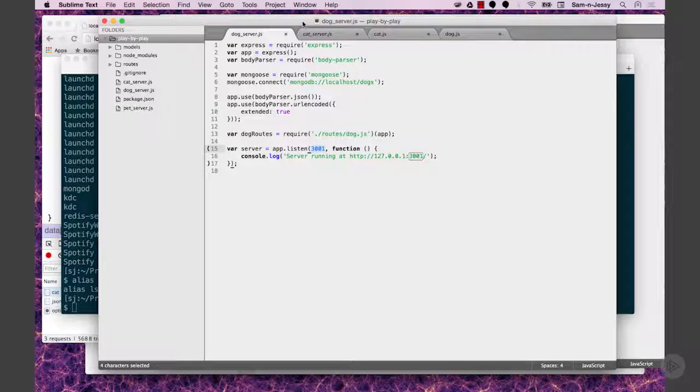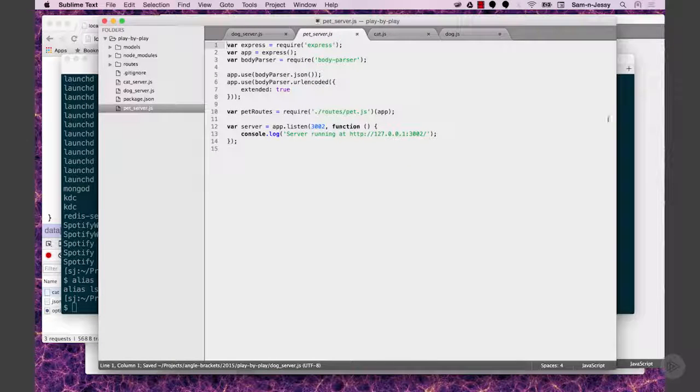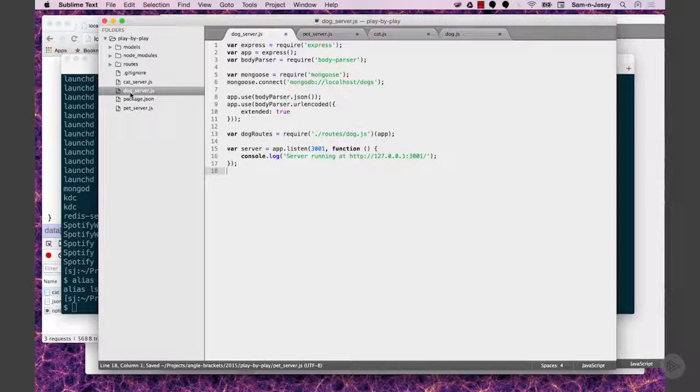Exactly. So we've got our cat server, our dog server, and our pet server. Our pet server is pretty simple, and they're all going into the routes folder to look for their accompanying thing. And then we don't have to declare mongoose in this server. So we're on 3002 here because we're not using the database. We're just going to aggregate basically from the cat and dog servers.